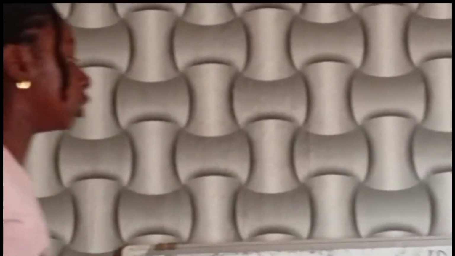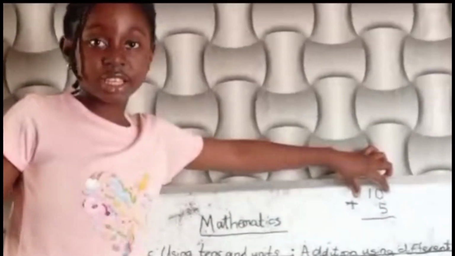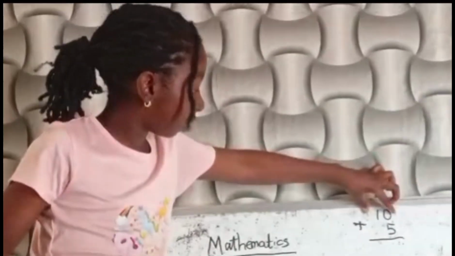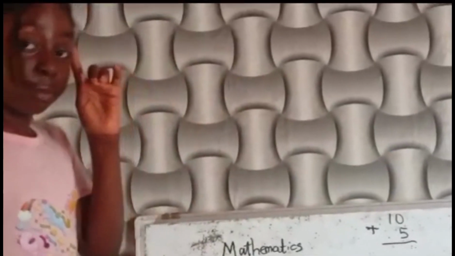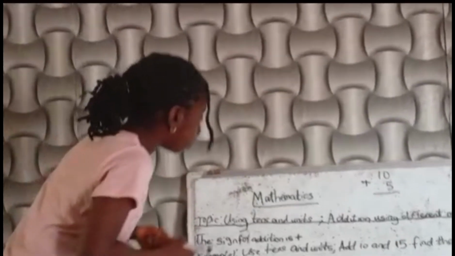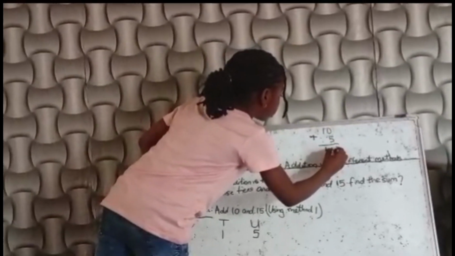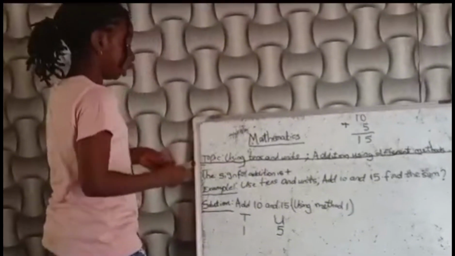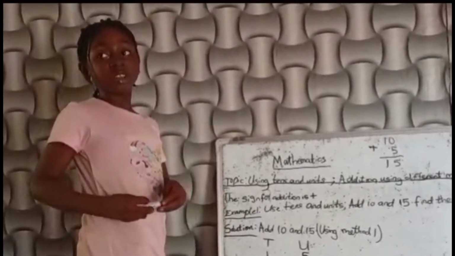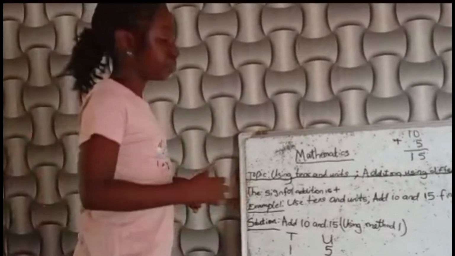So as you are adding it, you will see that this 10 is the beginning of tens. Keep that in your memory. And we add it, we get 15. So that is why 1 is going under tens, and 5 is going under units.